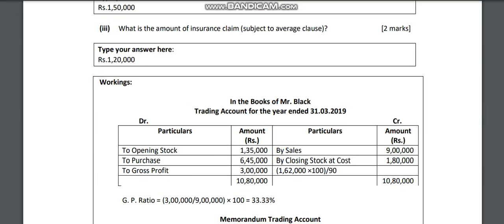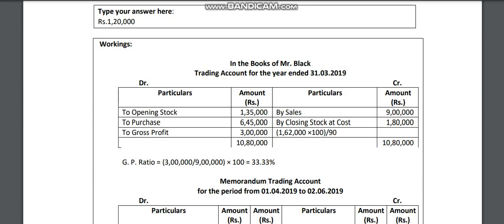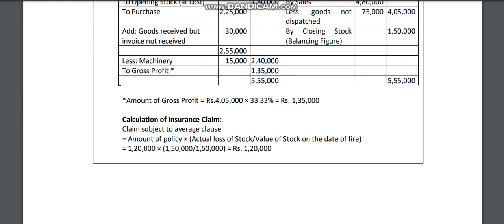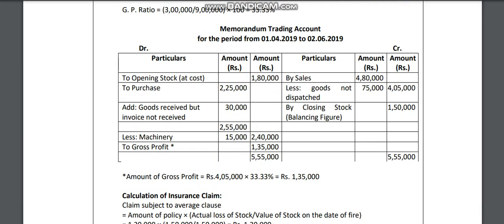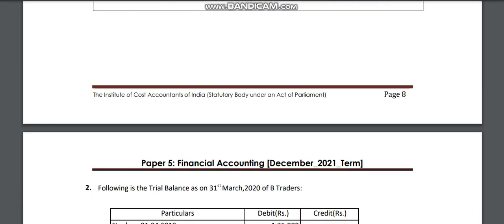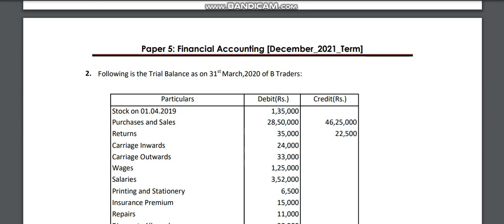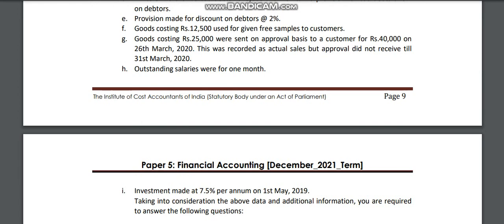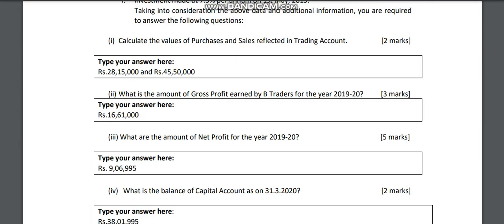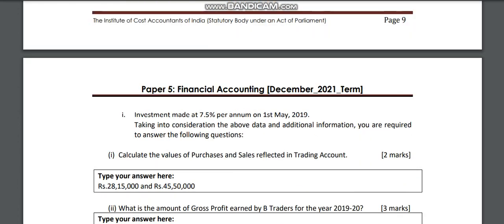For that you have to attach the workings. They told here how you have to do the workings, but I don't think in the online examination they will give such tables and all, so we have to wait and see how we have to answer. So Question number two, they have given the question. Practically, how do you practice these questions? You cannot write the answer without solving the questions.